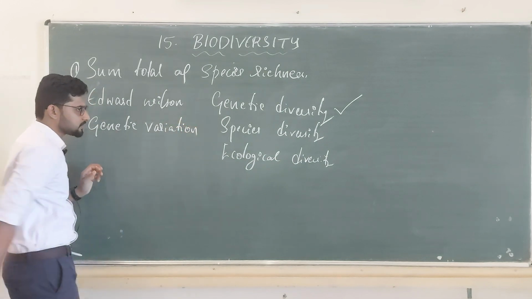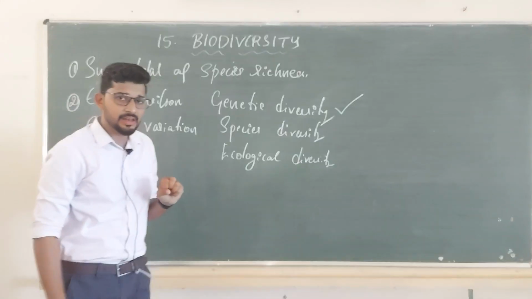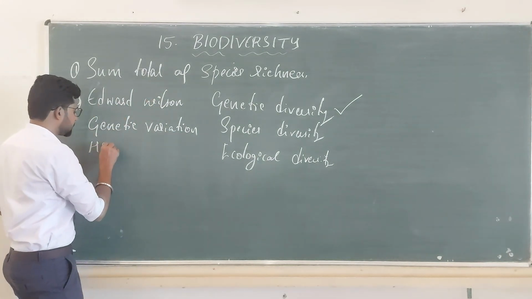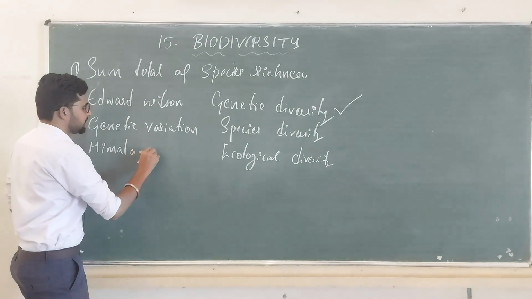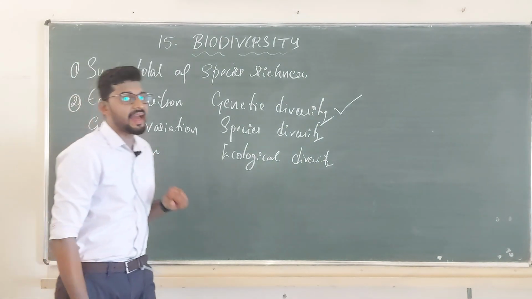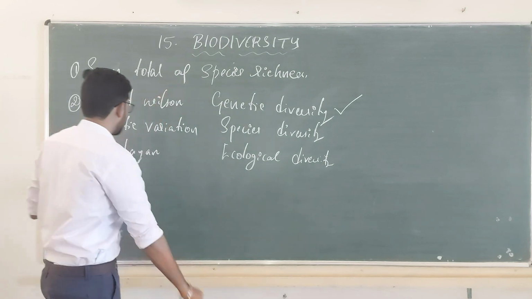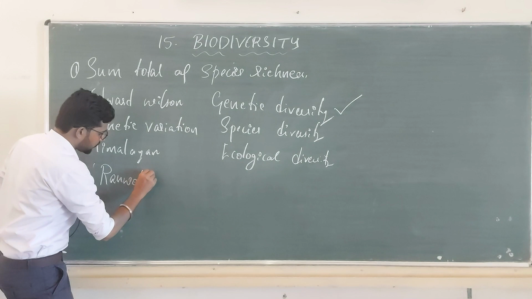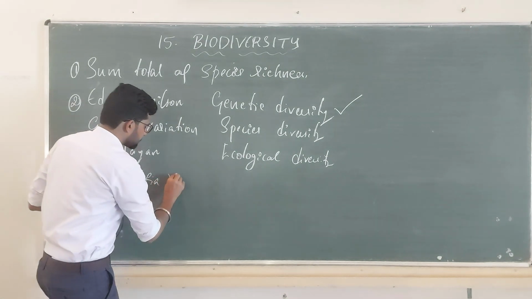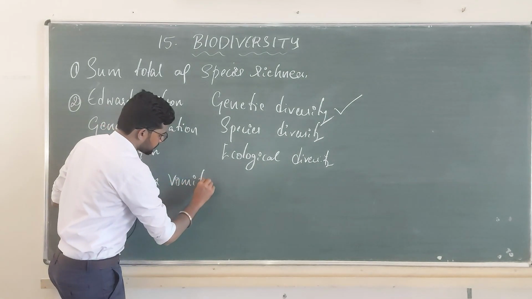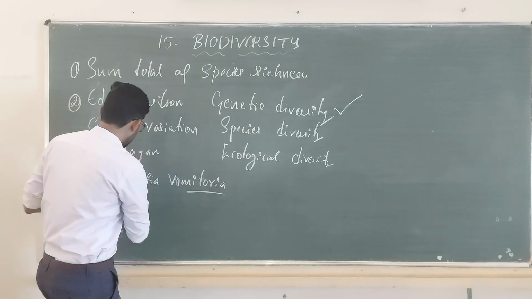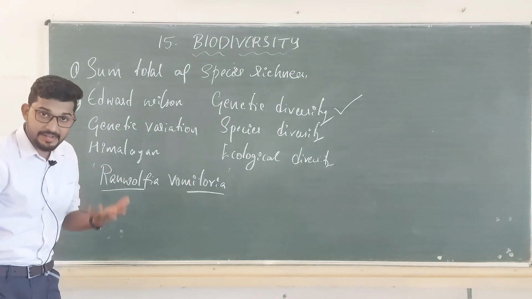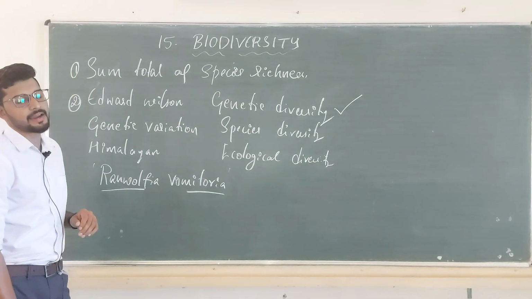Genetic variations of the organism belonging to the same species. Can you give me an example? Definitely. In the Himalayan region, or Himalayan habitat, I can find a plant called Rauwolfia vomitoria. This is a plant I can find in a Himalayan habitat or Himalayan ground. This is a medicinal plant.